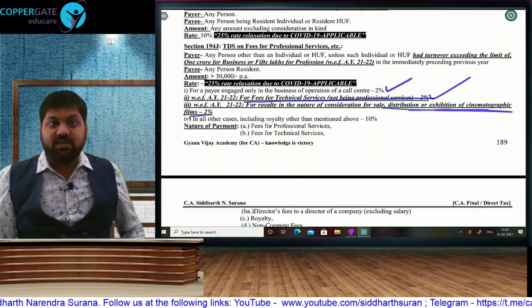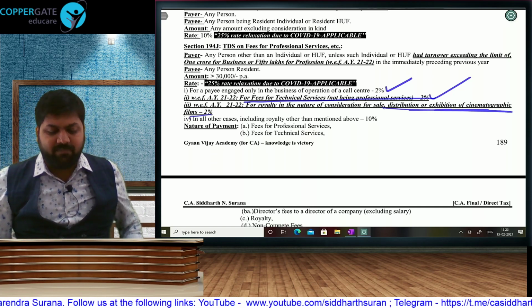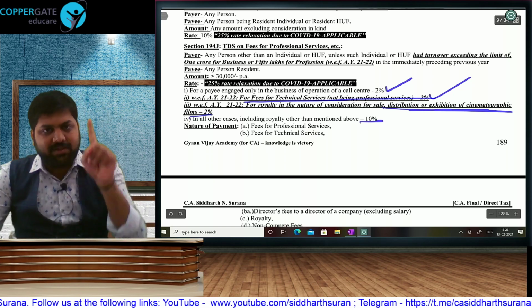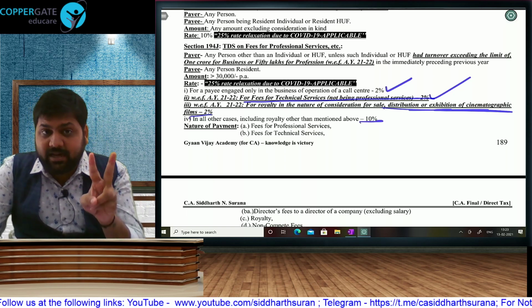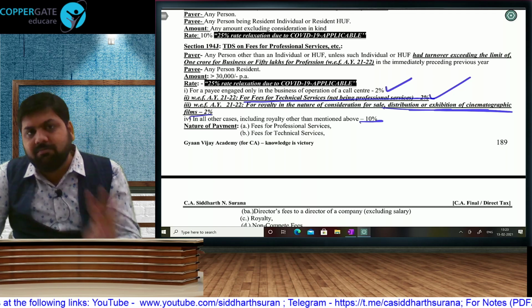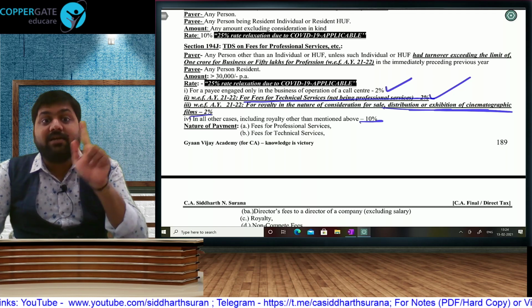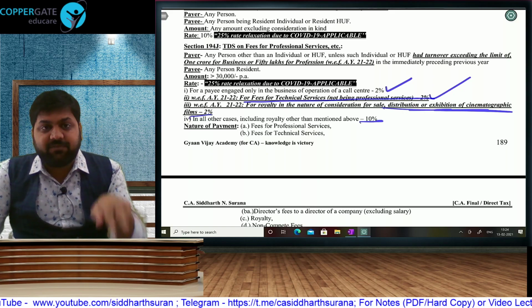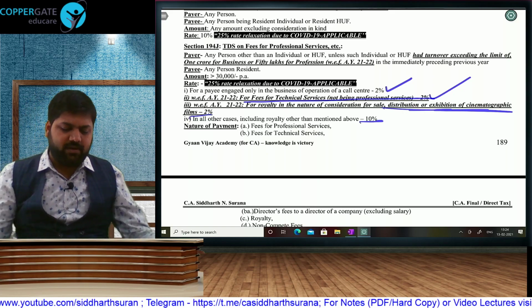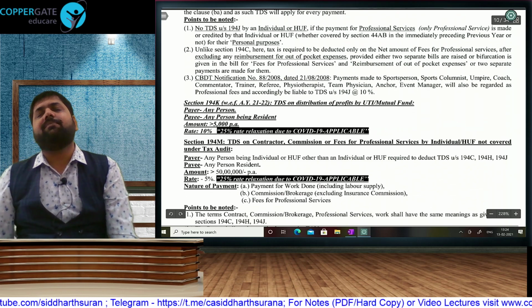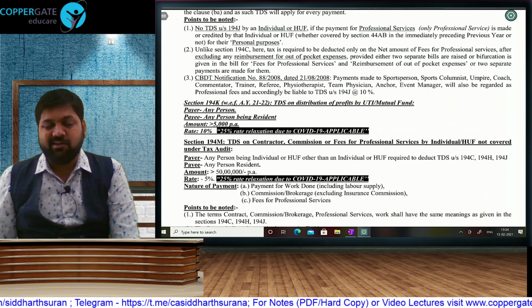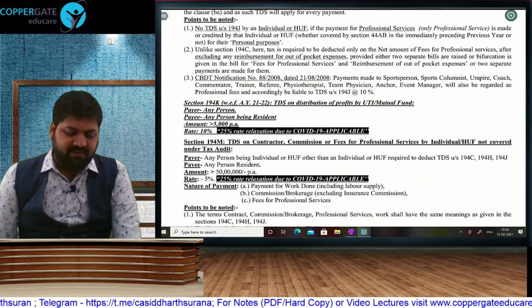All other payments, including other royalty like copyright, trademark and all, will go in 10%. So call center 2%, fees for technical 2%, royalty for films 2%. Everything else, professional fees, royalty other than films, director sitting fees, non-compete fees, that will go in 10%. Obviously, after COVID, it will become 7.5. That you have to see. From 14th May, it will become 7.5.